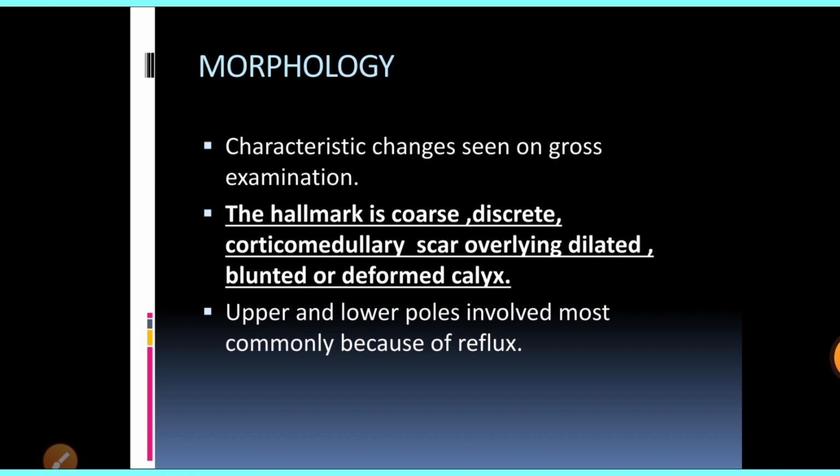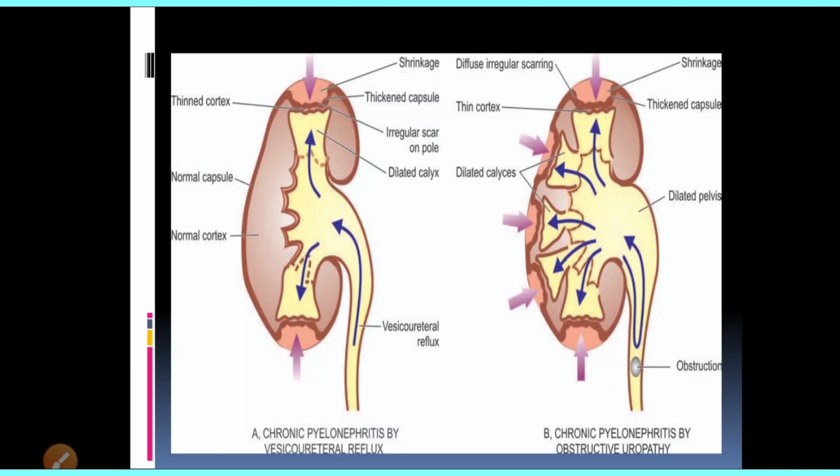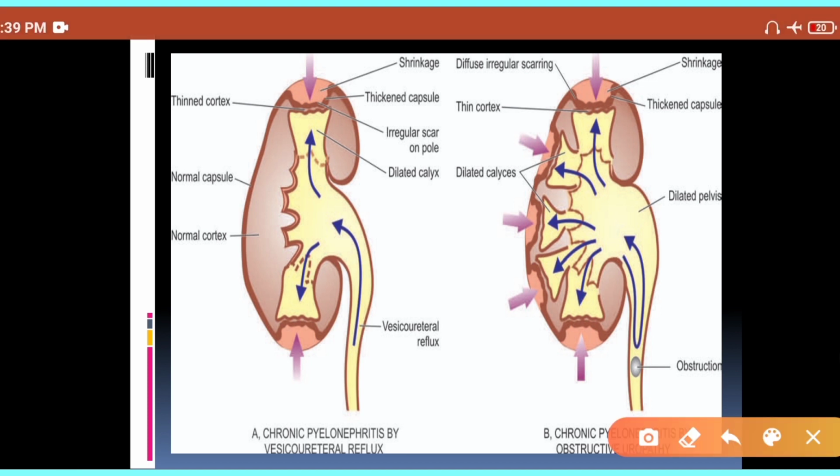Alright. So guys, now we will see the morphology of chronic pyelonephritis. Now this particular disease can be diagnosed on gross examination as well. The gross examination of the kidney will give you the hint for the diagnosis of chronic pyelonephritis. So guys, in the gross finding, your kidney can be small in size because it's a chronic inflammation, so you will have fibrosis. The size of the kidney will be reduced, and the morphology is somewhat different in vesico-ureteric reflux and in the obstructive cause.